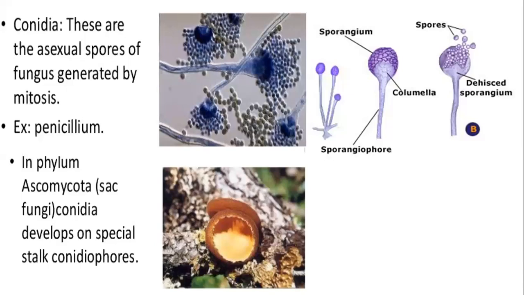तो ये जो cup like structure या sac like structure यहाँ पर आपको दिखाई दे रहा है, can you see this? जो cup है, that cup like structure is going to be called your ascus. तो ये जो Ascomycota fungus हैं, इनमें जो reproduction asexual method से होता है, ये ऐसे होता है, ऊपर का स्लाइड है. That is called your conidiospores.